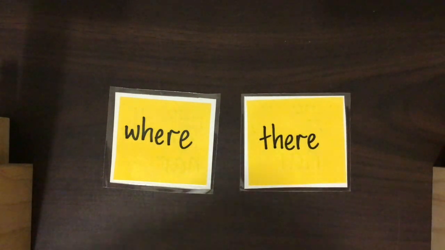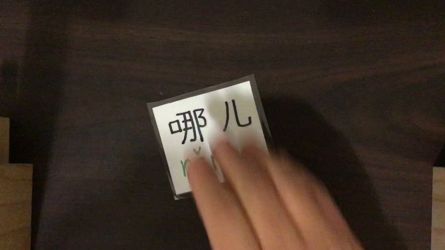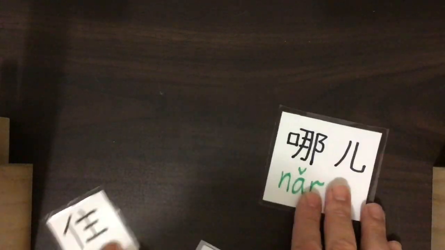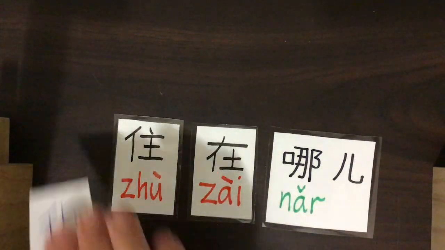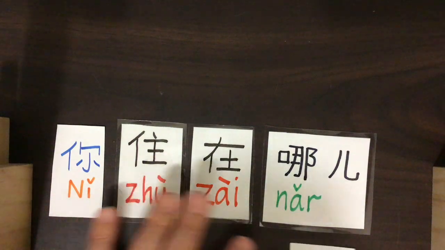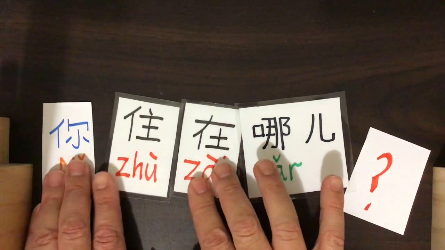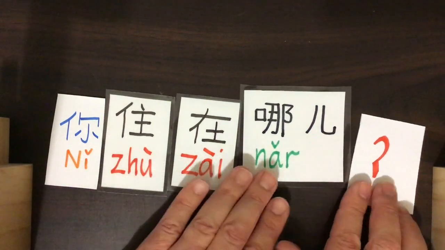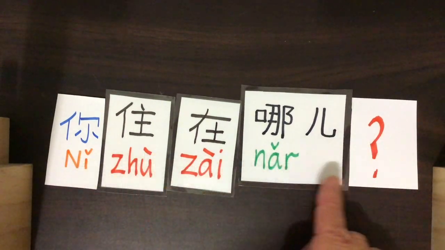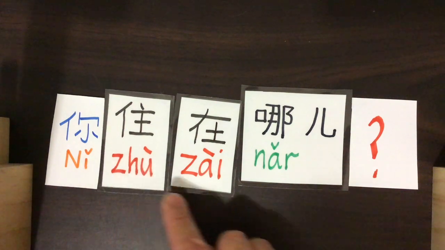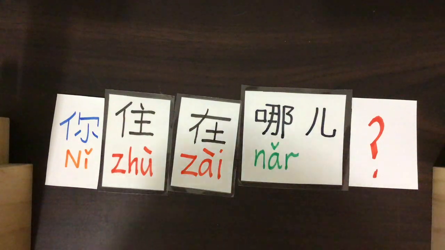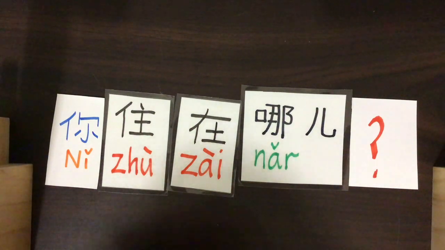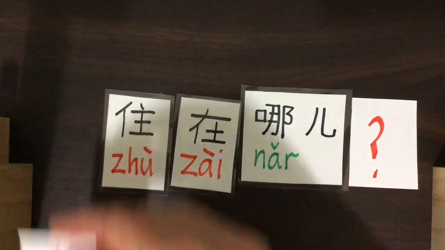So, let's put this into a sentence. Let's concentrate on where. We are asking a question. So, nar, we're going to go back to these words, zhu and zai, which is live at. So, if I was going to ask this question, we need a question mark. Okay, we are asking, 你住在哪儿? Which is you live at where? Or literally, where do you live? 你住在哪儿?